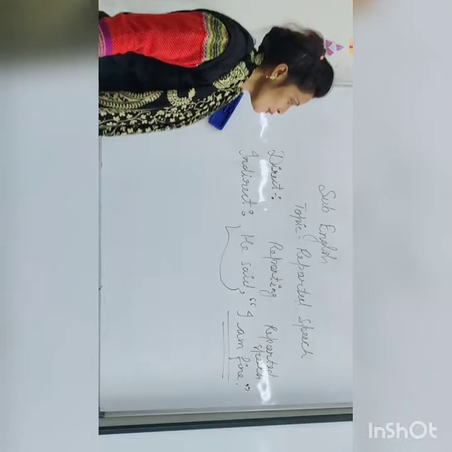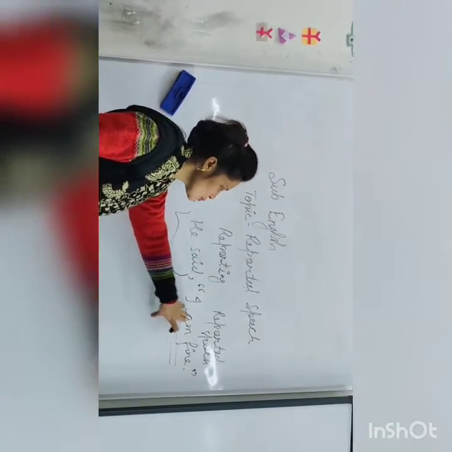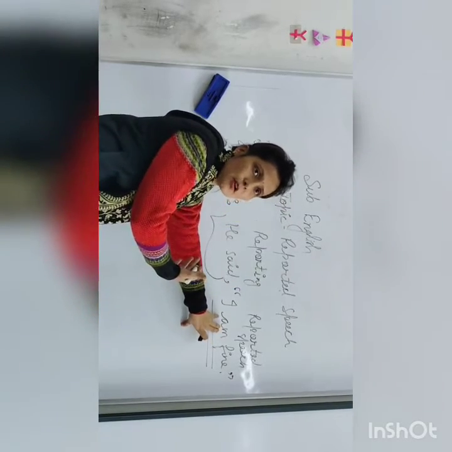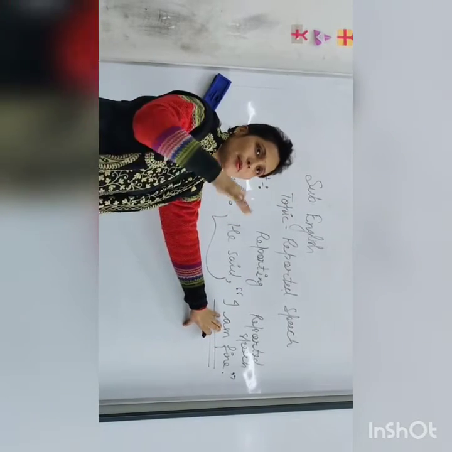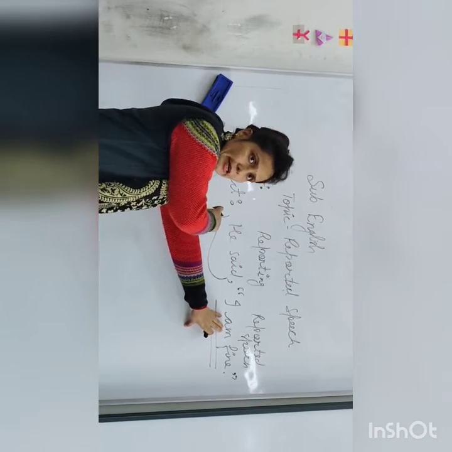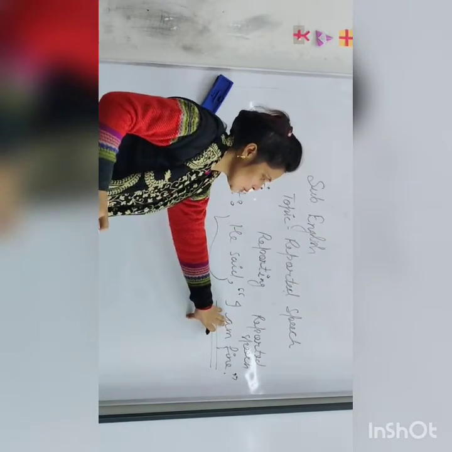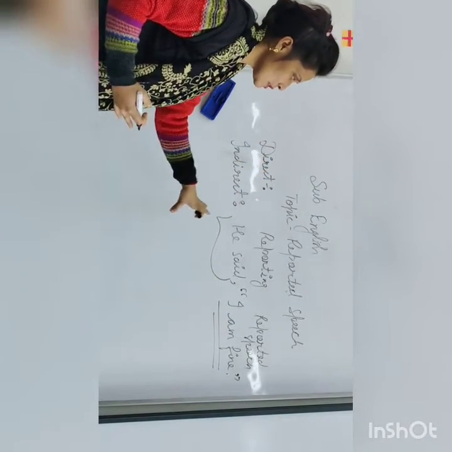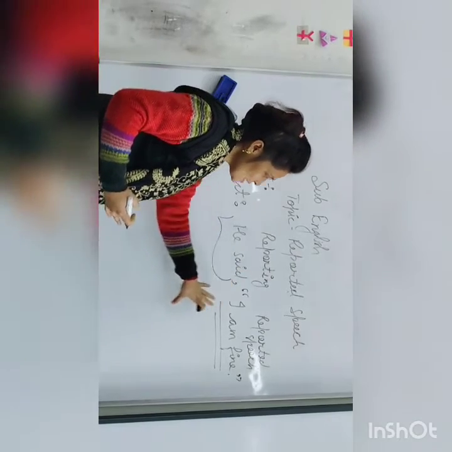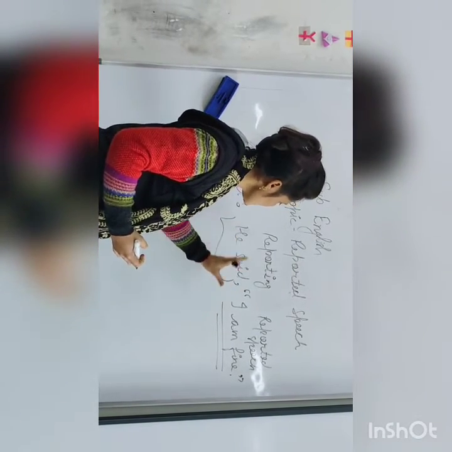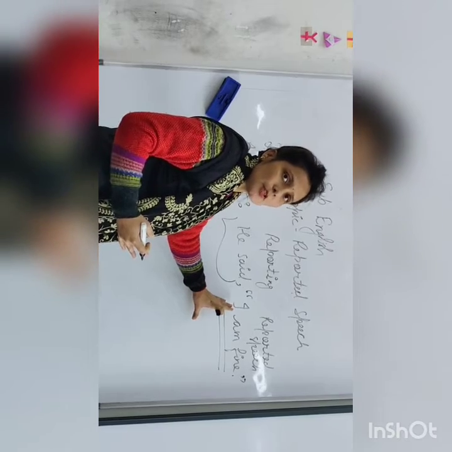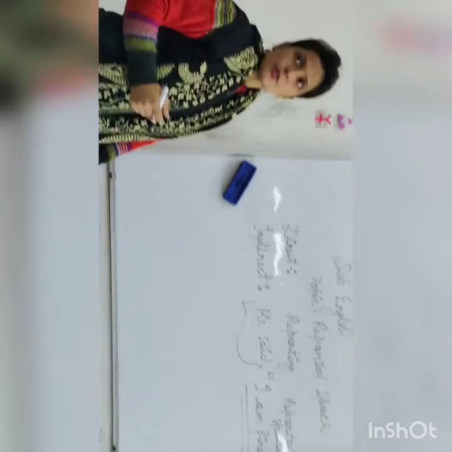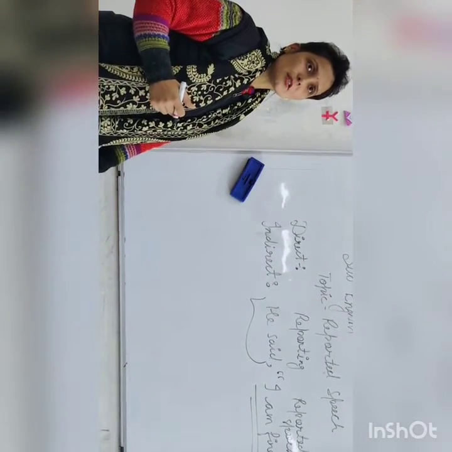Now we have to change these words, means reproduced by the narrator, whoever is telling about the speaker. So suppose I am a narrator and I am telling about the words of he. So that time I write these words in my own words. For this we have to follow some rules. How many changes do we follow when we change direct speech into indirect speech? Three changes.